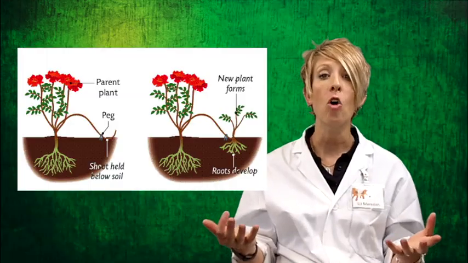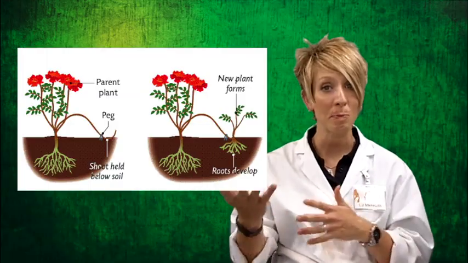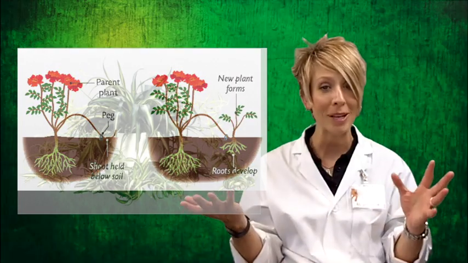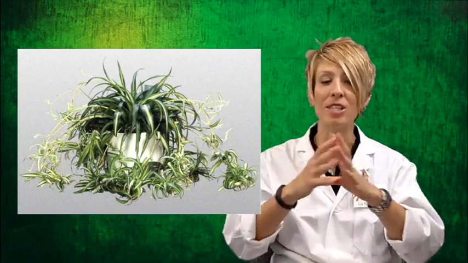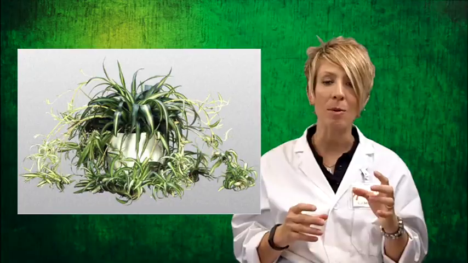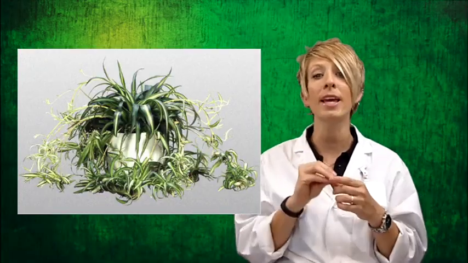Some of you might have particular plants at home, if you've ever heard of a spider plant, for instance. It doesn't have spiders on it, but it kind of grows in the shape of a spider, and it's able to produce new plants off of existing parts of itself. Plants like ivy, different types of grasses, potatoes, strawberries. These are all other examples of plants that can grow through vegetative propagation.